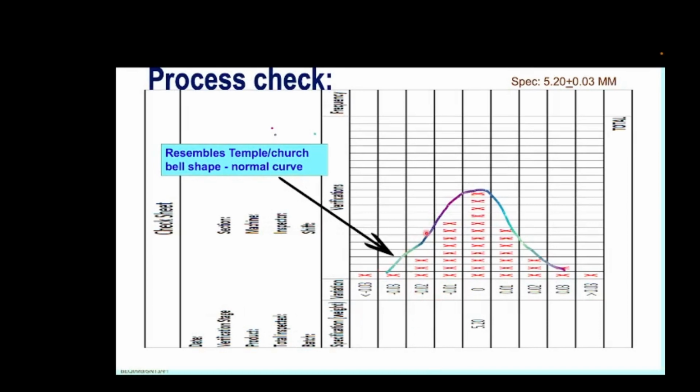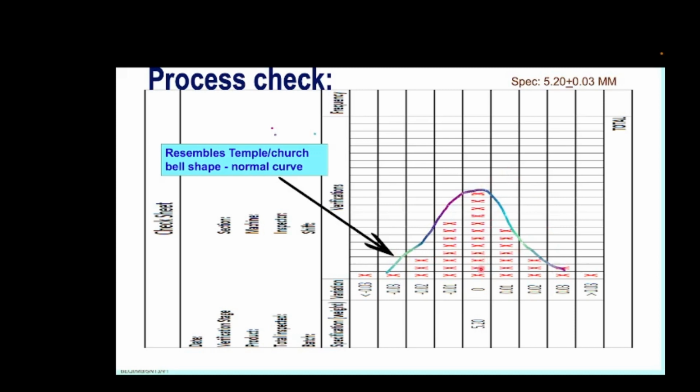Same thing is shown here. You can join them by a smooth curve. Then it represents a curve called the normal curve, because it is normal to occur for a normal process, like manufacturing a rod of 5.2 mm, or in a classroom, say I have 20 students, I capture the heights of all of them and plot in an Excel sheet. I get a bell curve or a normal curve. So every natural event should follow a bell curve. If it does not, that means something unnatural has happened in the process.